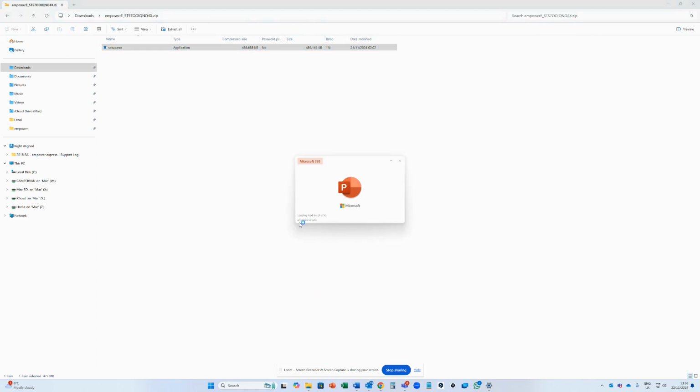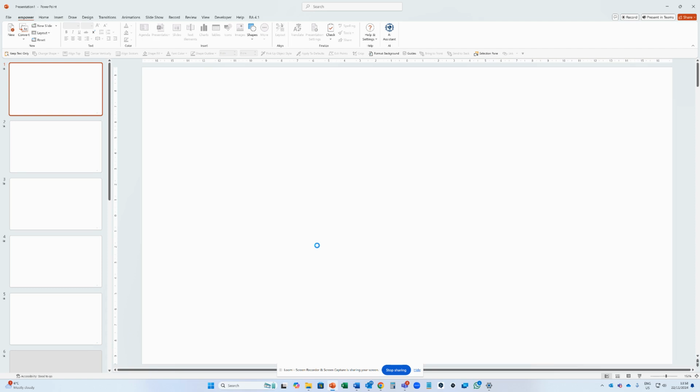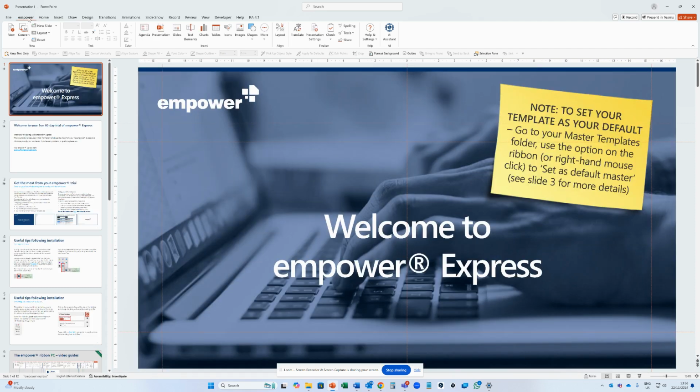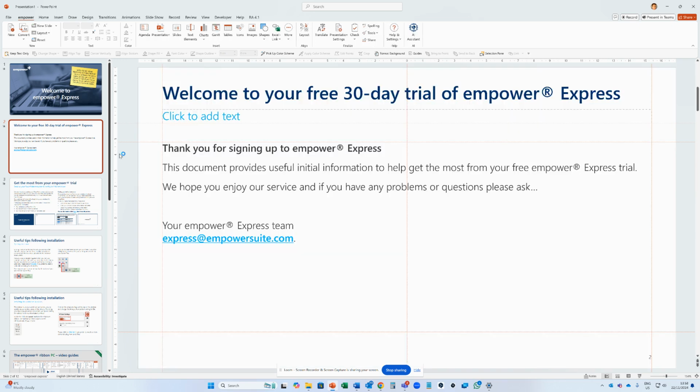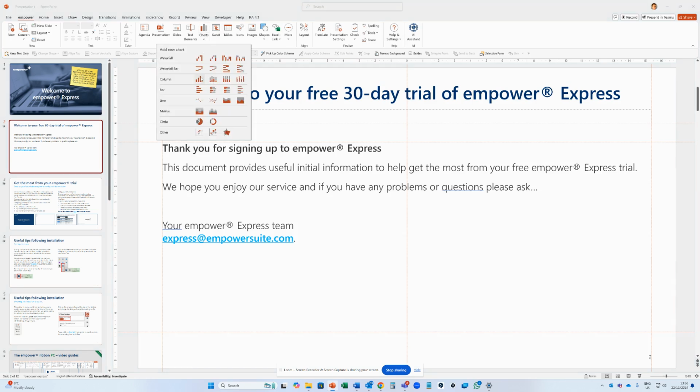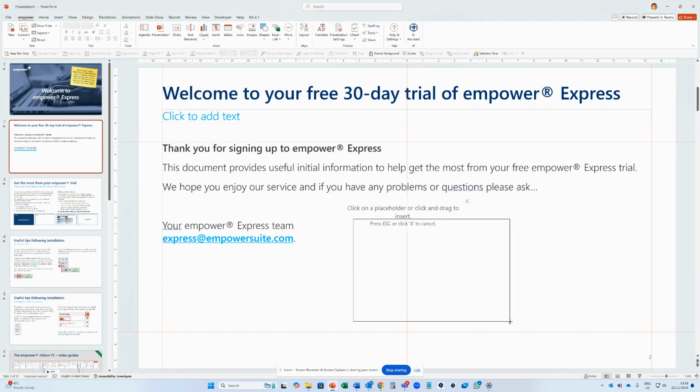And on the boot up of PowerPoint, you should see loading Empower charts as one of your add-ins. And then the top left of your screen, you'll see there's now an Empower tab with the Empower dialog. To ensure that it's working correctly, simply navigate to anywhere on the slide, select Empower charts, and insert a chart like so.